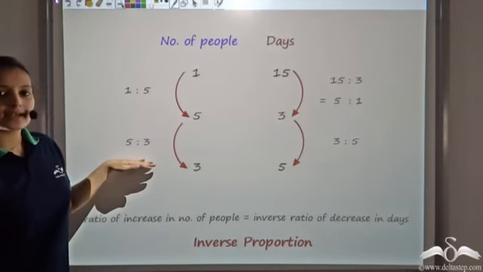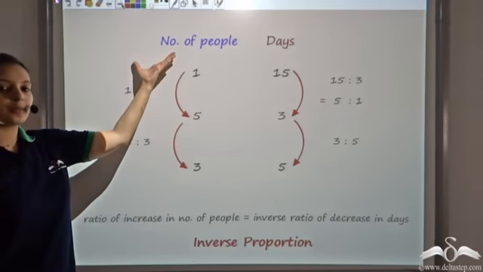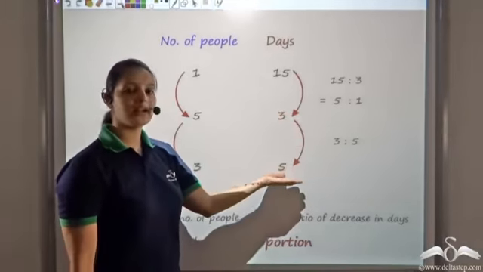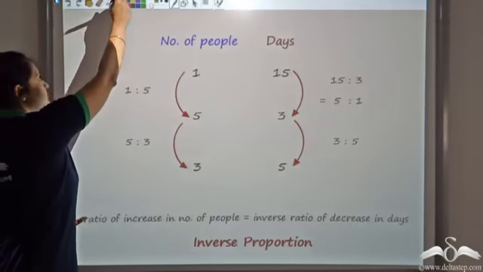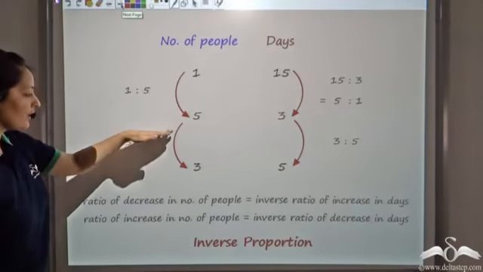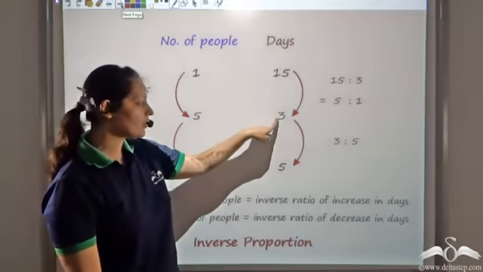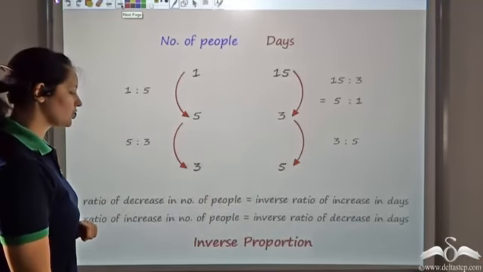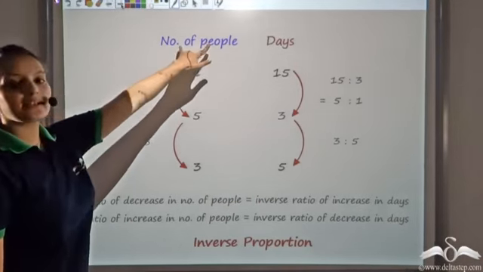So what I can say is that the ratio of decrease in number of people is equal to the inverse ratio of the increase in days. So this is what I get. So what I can see is that number of people and days are inversely proportional.